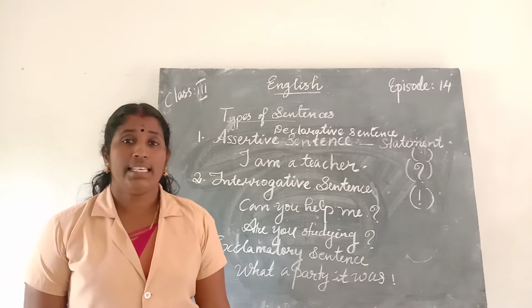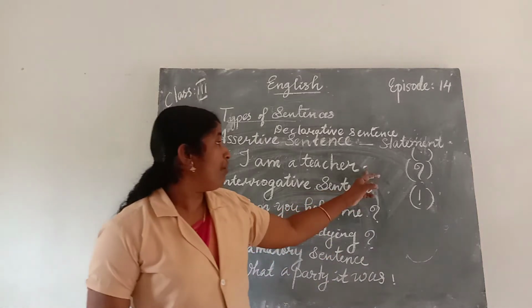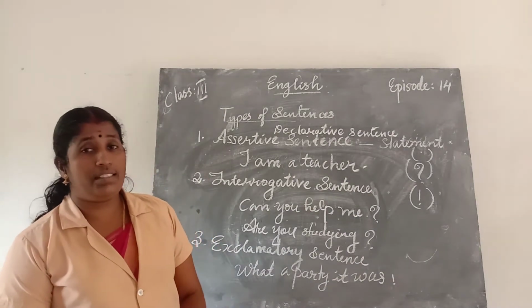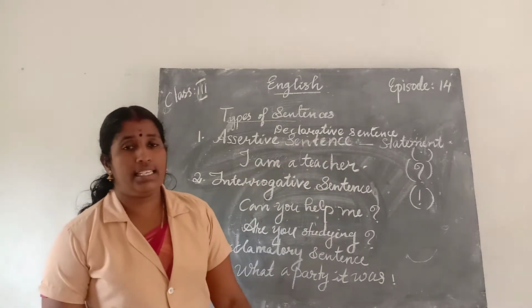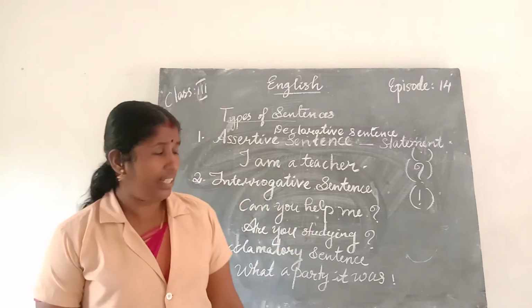An assertive sentence is also known as a declarative sentence.